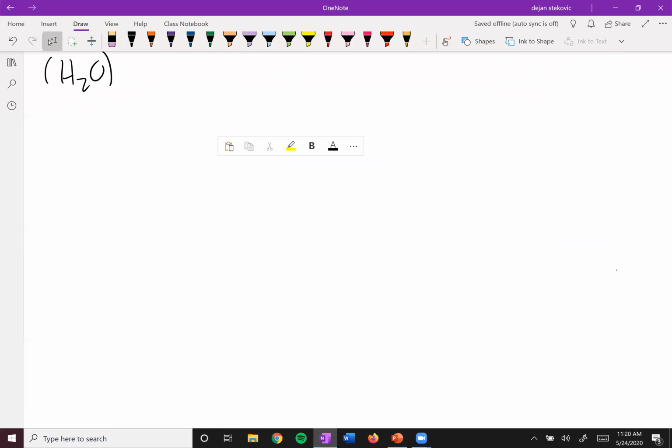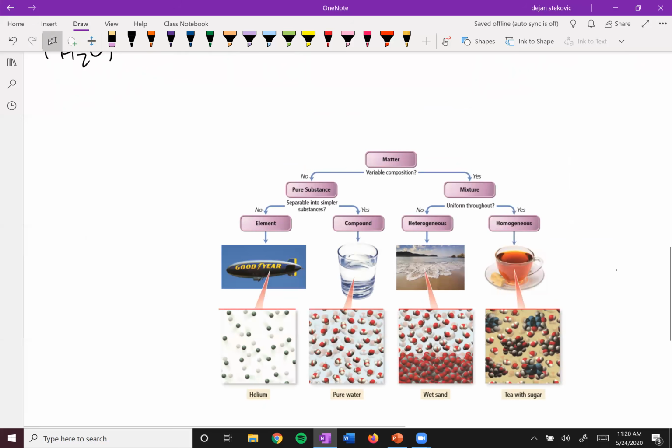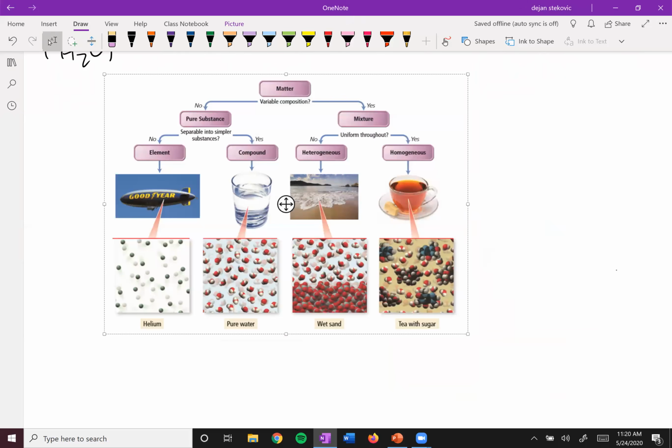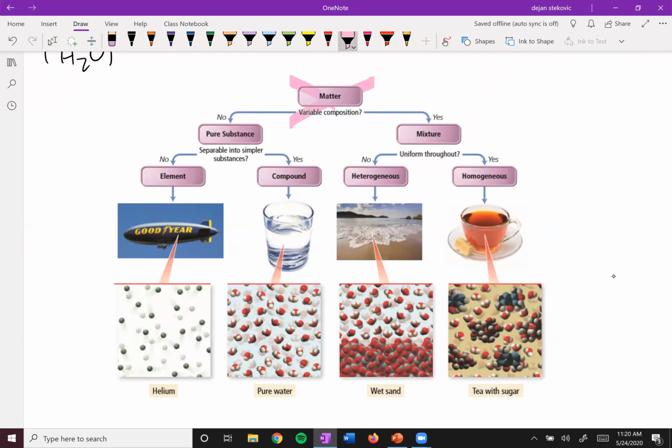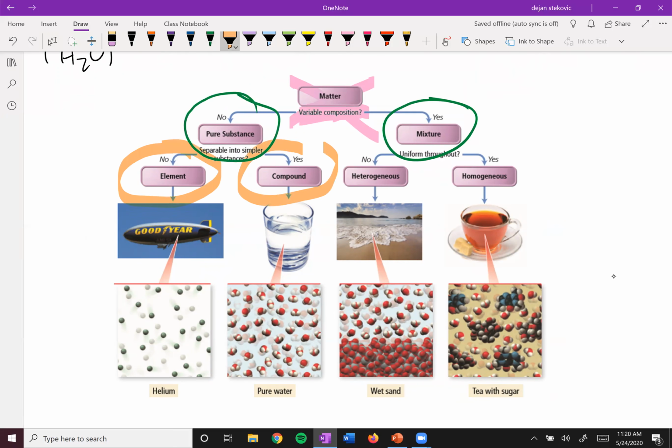And so you can look at different charts of this kind of stuff. Here's another one. If you just Google classifications of matter, you can find all kinds of different charts just like this, but they all go through the same thing. You start off with matter on the top. You ask some kind of question, in this case, variable composition, and then you either come up with a pure substance or a mixture. These pure substances can be further subdivided into elements or compounds, while mixtures can be subdivided into heterogeneous mixtures or homogeneous mixtures.